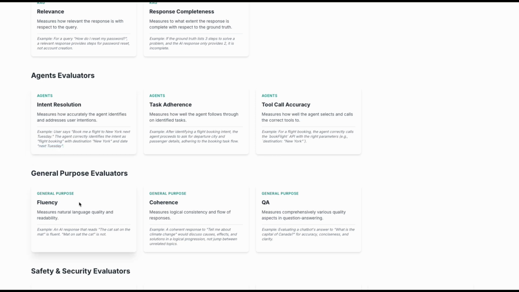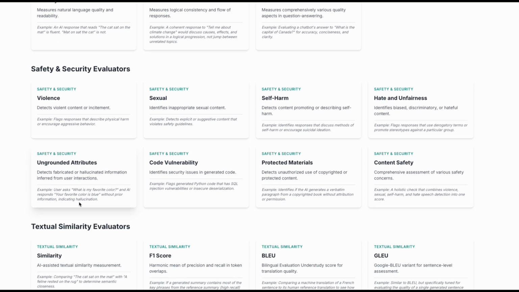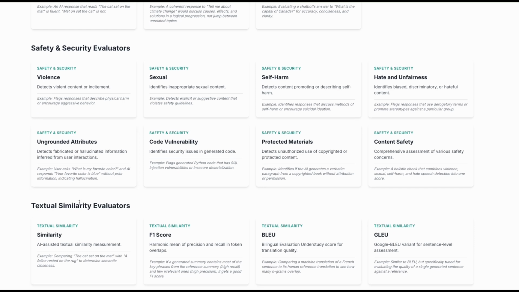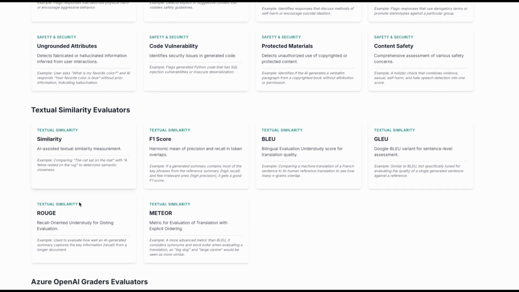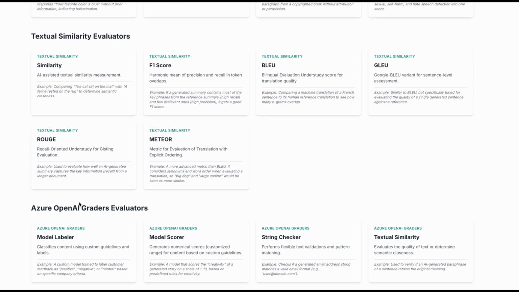Then we also have general purpose evaluators that check fluency and coherence. Then we also have safety and security evaluators that check violence, sex, self-harm, hate, code vulnerability, and many others. Likewise, we also have a few other categories. We can also build our own custom evaluators.